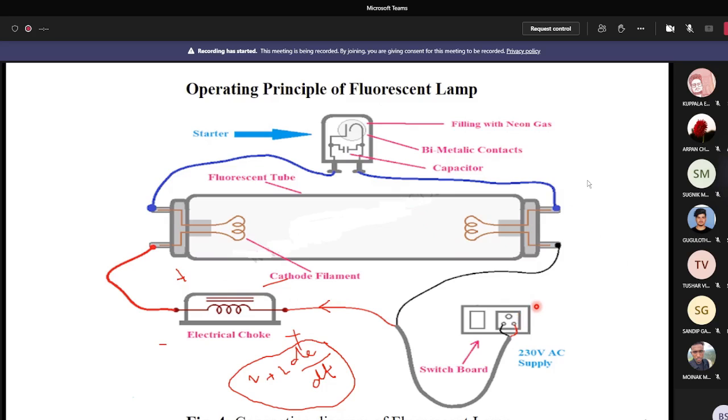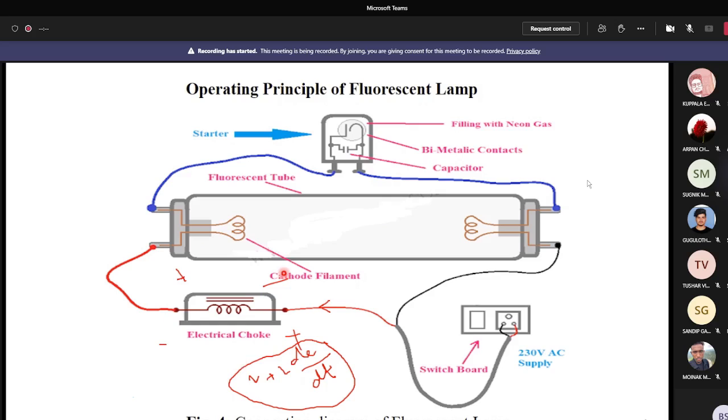You also understand that during the operation of the fluorescent lamp, there are losses. The main losses occur in the electromagnetic choke as well as in the fluorescent tube itself. There are gases, so obviously there is some resistance, and when current passes through them, losses occur. There is also resistance in the choke, so when current flows through it, I square R loss occurs.